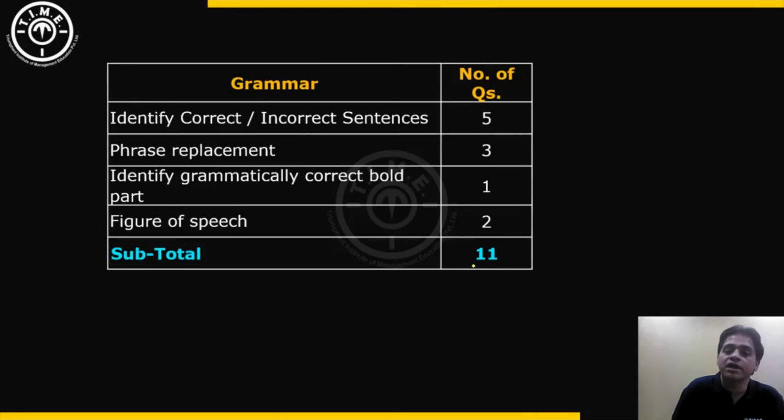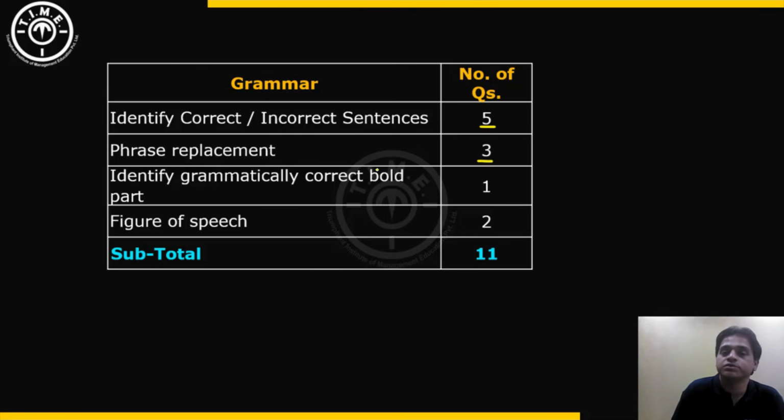Grammar, there were a total of 11 questions. So there were 5 questions in terms of identifying which of the given sentences was correct. There were 5 sentences given in each of the questions. There were 5 such questions, and in each question the 5 options were 5 sentences which were trying to say the same thing, but you have to decide which out of those 5 is grammatically correct.